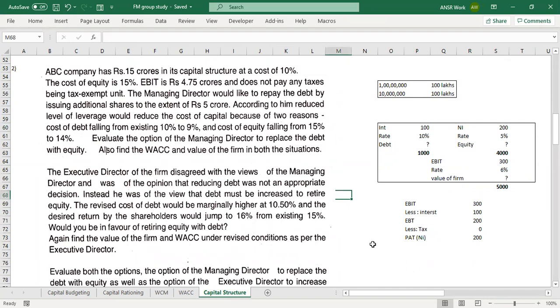Dheeraj, I have a doubt here. Please, yes. The third line says the managing director would repay the debt by issuing additional shares of 5 crore. What does that mean actually? That means that whatever debt you had, that is 15 crores, out of that, 5 crores worth of debt you are repaying. Basically, you're saying, we owed you money, we were paying you interest, but today we'll give back just 5 crores of it. And what we are paying with, we are giving them shares, we are giving them equity. So we are basically increasing equity and decreasing debt. That is what is called restructuring.